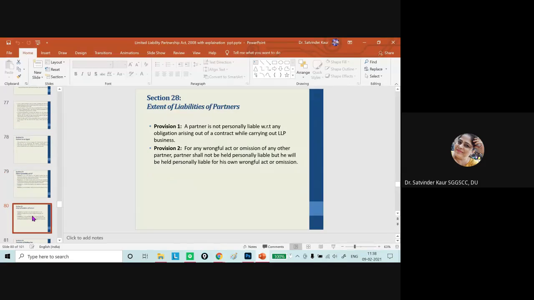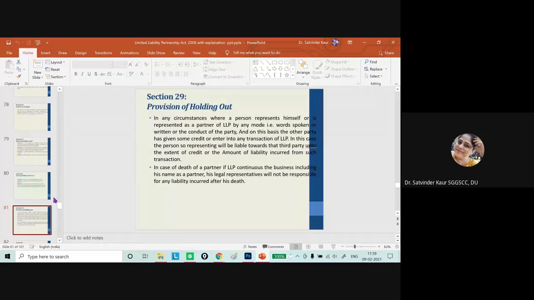And liability of the partners, we have already discussed that for any wrongful act he will be personally liable, and otherwise he is not personally liable for your activities within the LLP.